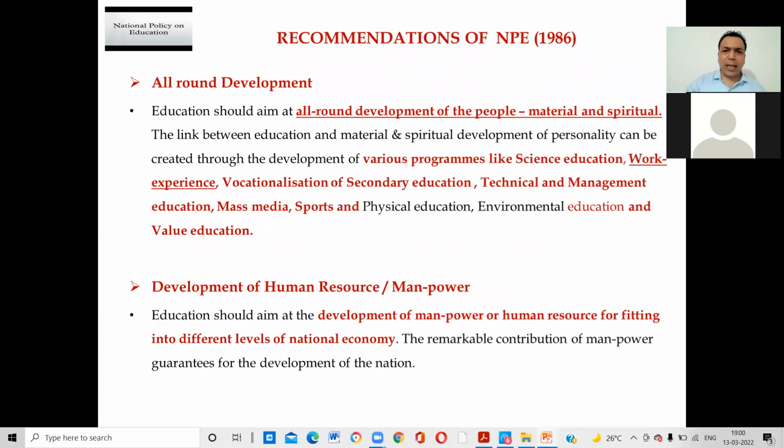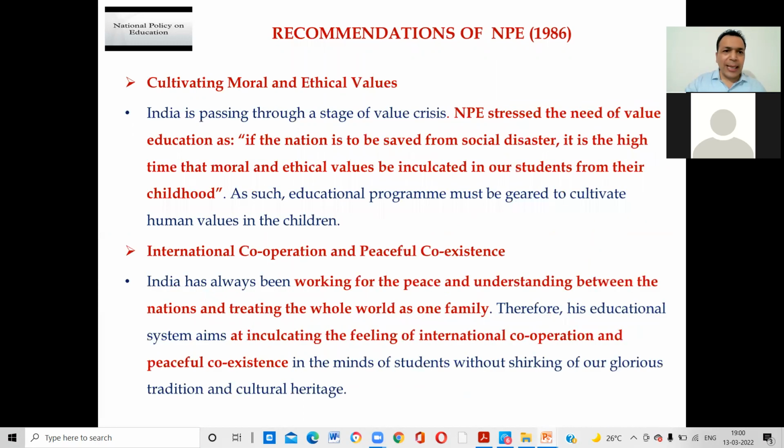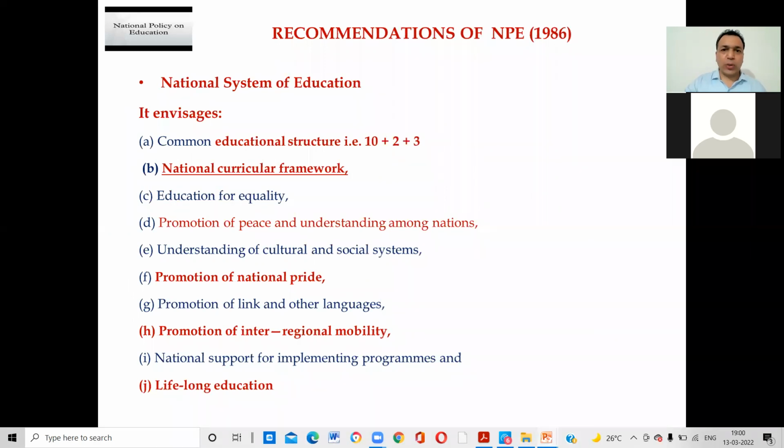So directly we talk about the recommendations of the National Policy on Education 1986. We have already discussed this, so we go quickly. What was the aim? All-round development of human resources and manpower, and cultivating moral and ethical values in international cooperation and peaceful coexistence. A national system of education: the 1986 policy came with a national system of education, meaning one kind of education should be applied to the whole country. It came with the common education structure 10 plus 2 plus 3.